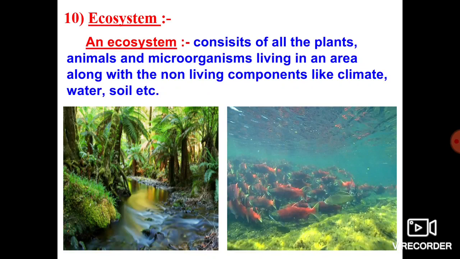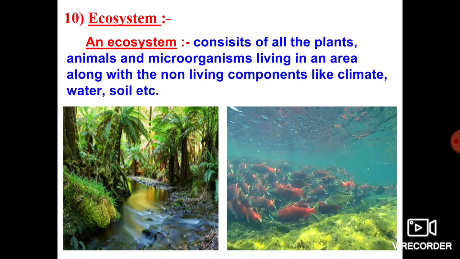So an ecosystem consists of all the plants, all the animals and all the microorganisms living in an area along with non-living components. Can you tell me the non-living components present along with the living things? Water, air, soil are the best examples. Stone is also a good example. So whatever we have discussed, the water, soil, climate, air, these are all non-living things, right?